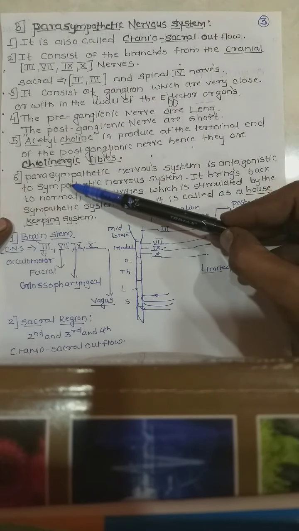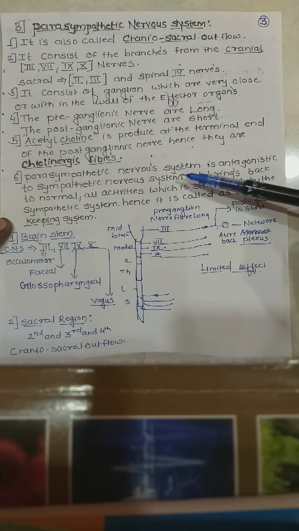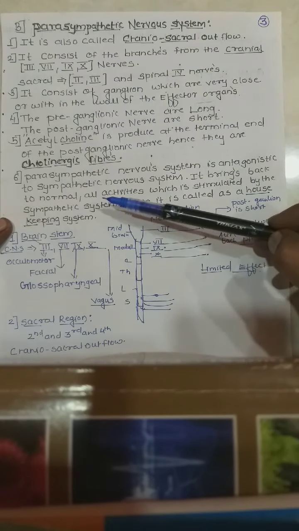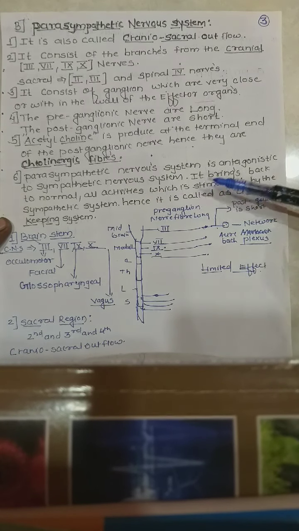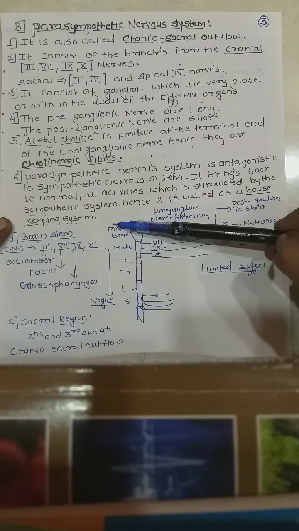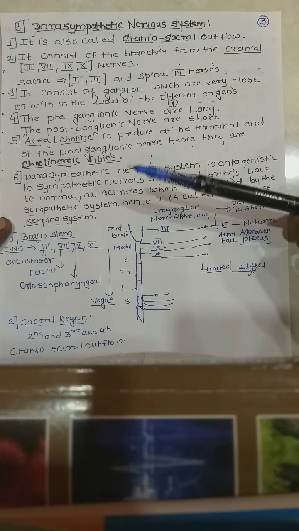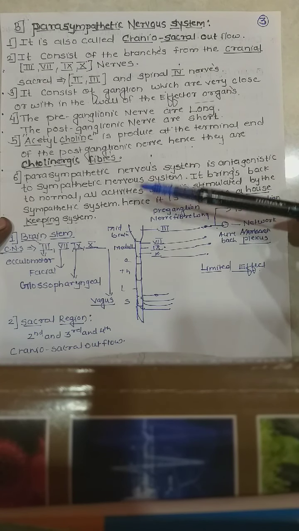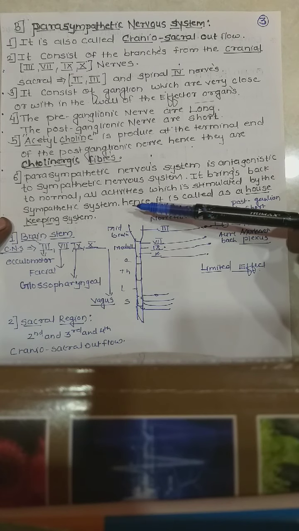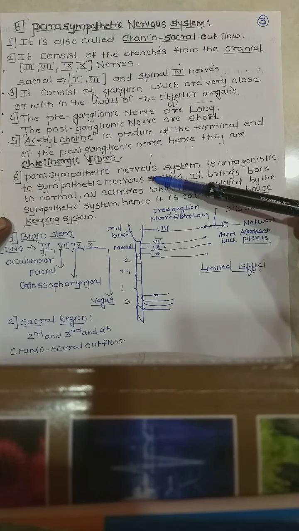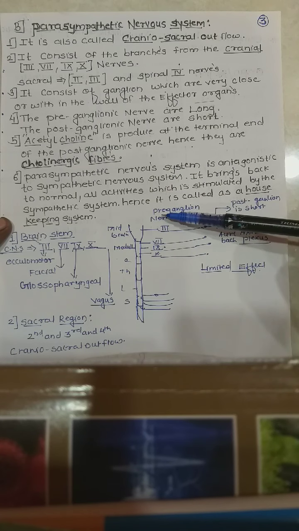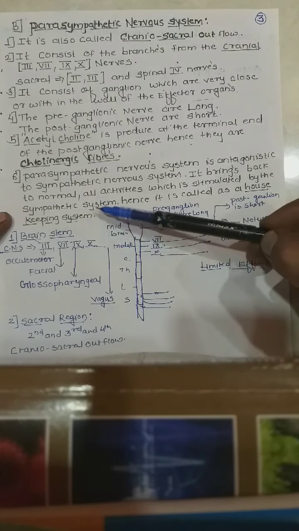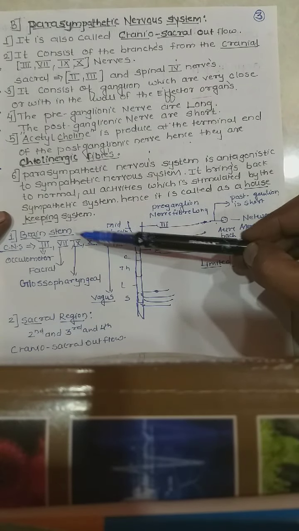Acetylcholine is a neurotransmitter. The parasympathetic nervous system is antagonistic to the sympathetic nervous system. It brings back to normal all the activities which are stimulated by the sympathetic system. Whatever organs of our body the sympathetic nervous system has excited are taken back to the normal condition with the help of the parasympathetic nervous system. Hence it is also called the housekeeping system.